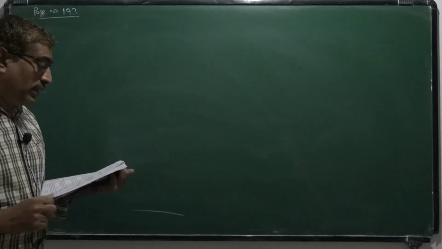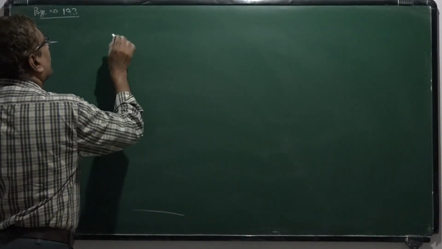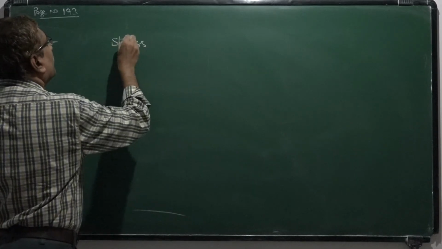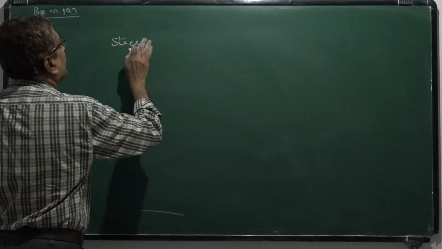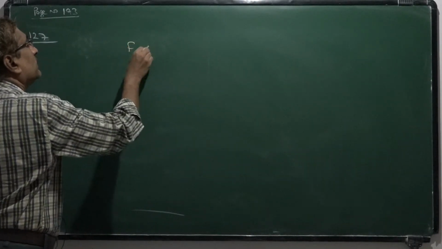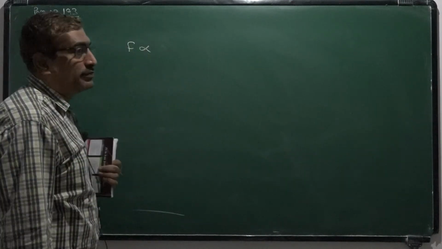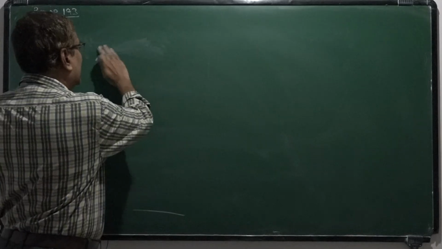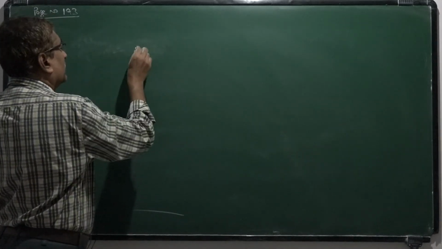Now we have this relation: stress, and the force is proportional to Young's modulus.